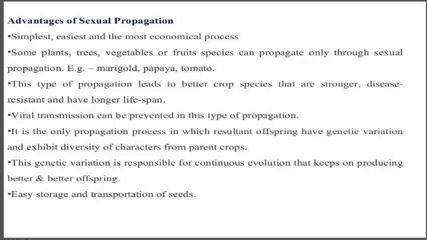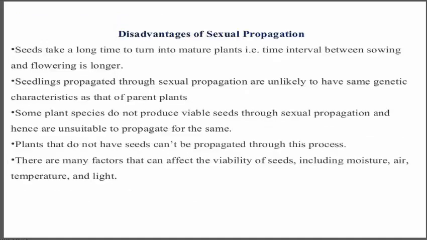Viral transmission can be prevented. It is also the only propagation process in which the offspring have genetic variation and exhibit diversity of characters from the parent crops. This genetic variation is responsible for continuous evolution that keeps producing better and better offspring. There is also easy storage and easy transportation of seeds.